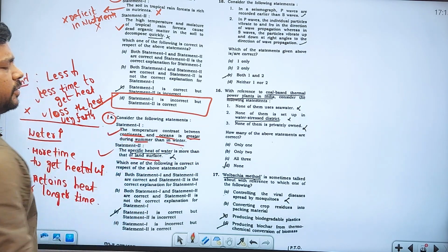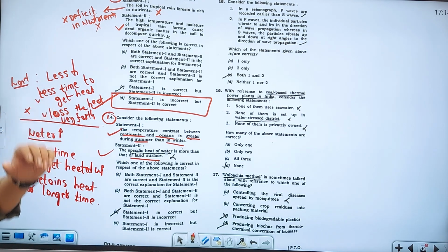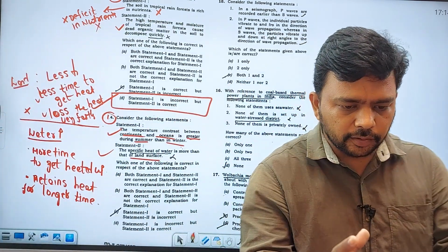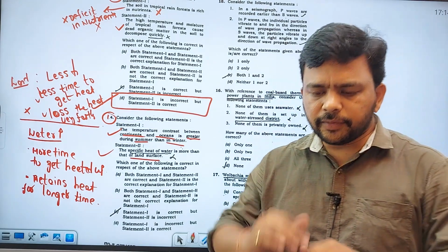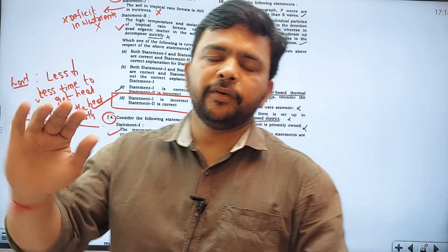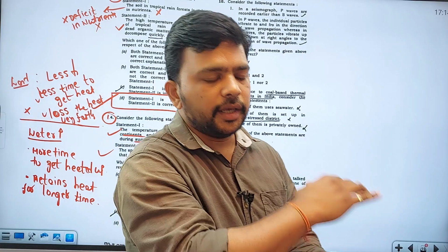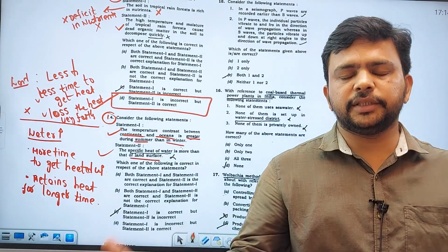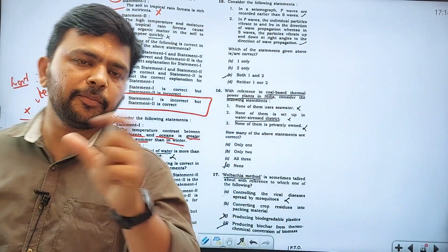Absolutely right. So, simple analytical application. If you know the specific heat of water is more, that means it will take more time to get heated up, and it will retain heat for a longer period in the summer season. And it will release that heat slowly. Whereas the land, that is continents, get heated fast in the summer season and lose the heat fast by the evening, and because of that the temperature difference between the continents and ocean will be more.